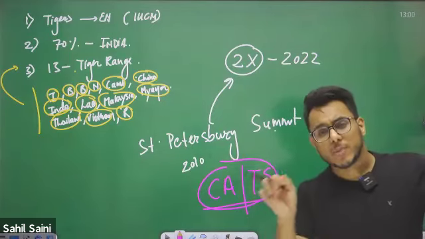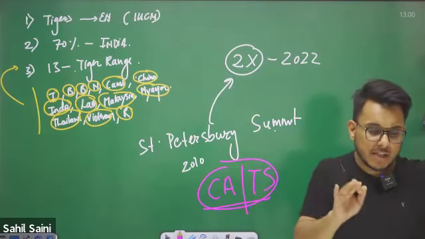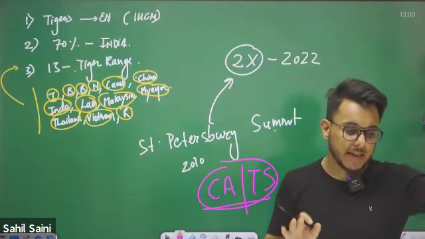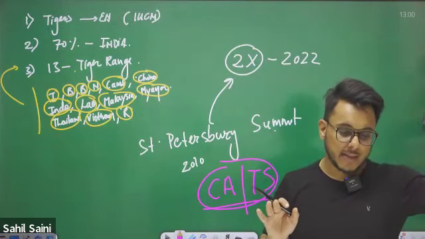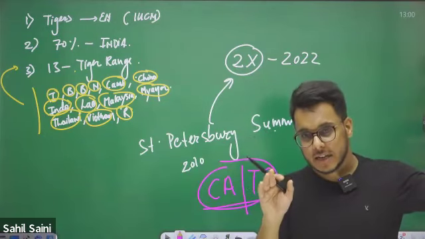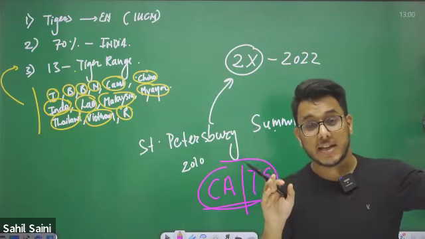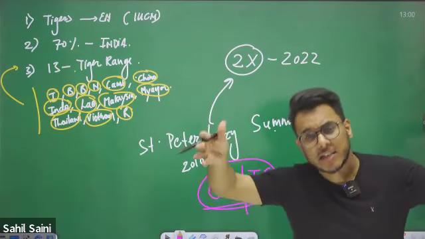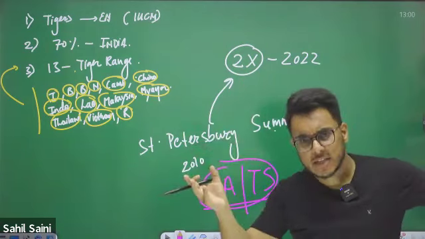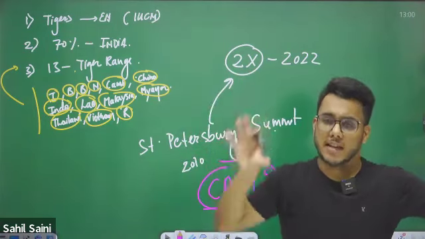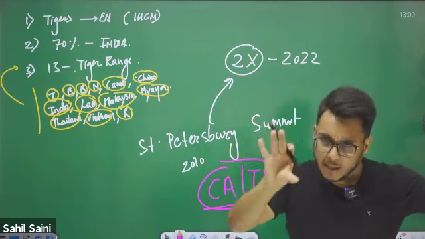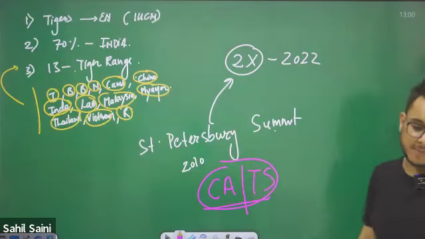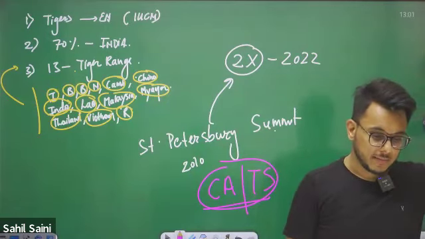It is given to those protected areas which are professionally managed, where there is a possibility that it will lead to successful conservation of tigers. If they believe it will lead to successful conservation of tigers, then that protected area is given the CATS certification.